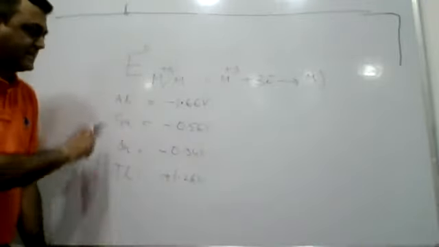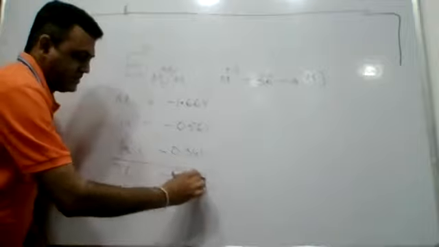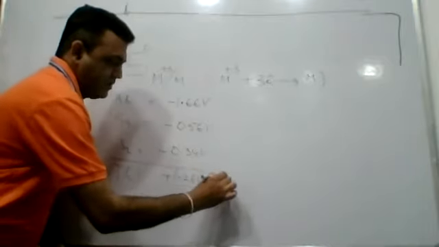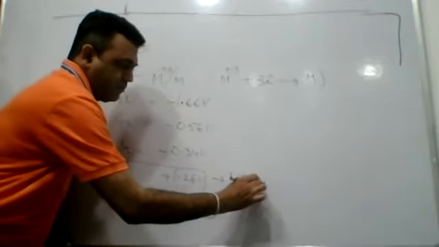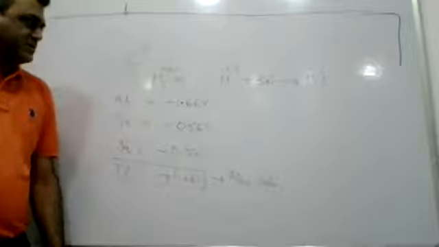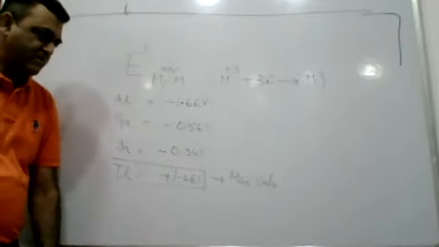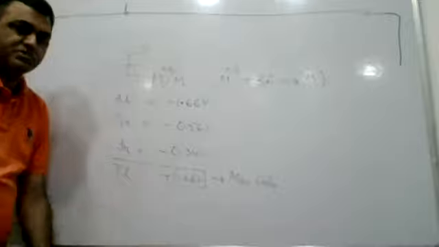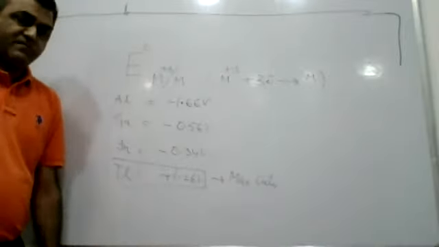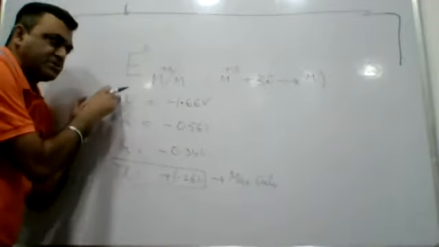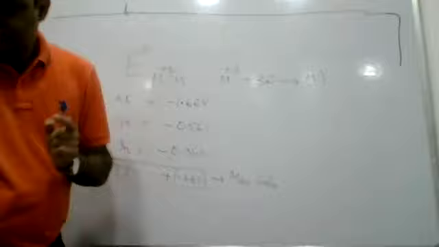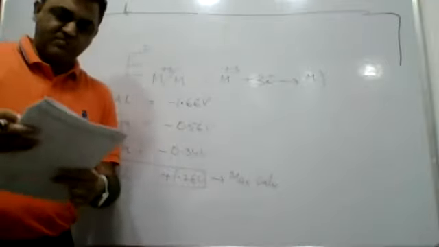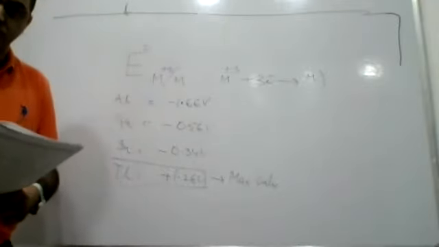On a number line, this has the largest possible value. So do you have an answer? Which trivalent metal ion will show maximum ability to get reduced? The answer is thallium charge plus 3. Which will have minimum ability to get reduced? Aluminium charge plus 3. So in that context, the answer will be D part, thallium charge plus 3.